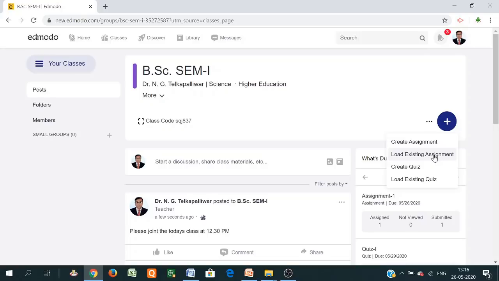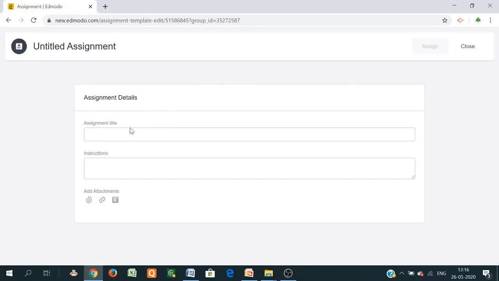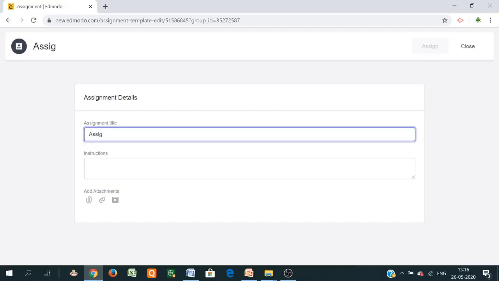Suppose you have already provided an assignment in a previous session, and it is available in the library, so you can resend it to the student. Similarly you can send existing quizzes. Today we will discuss create assignment and create quiz. Just click on create assignment. Give the title of the assignment. Suppose I am giving here assignment 1.